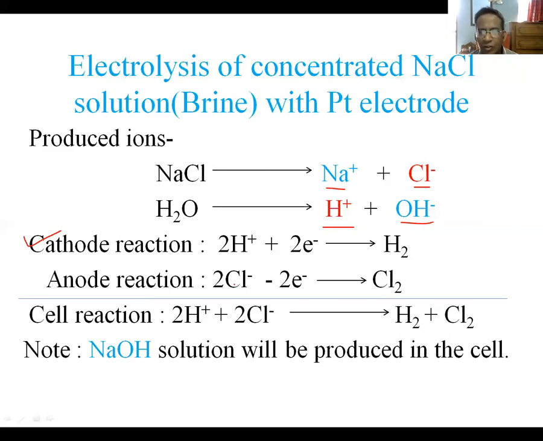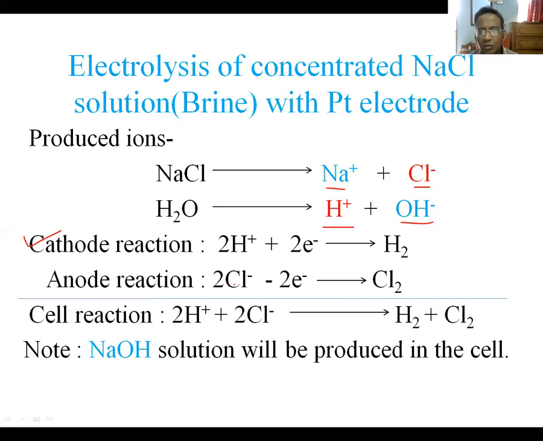If we find 2 hydroxide ion in the solution, we shall get 2 lakh chloride ion in the solution. That is, the concentration of chloride ion is very high. For the high concentration, chloride ion gets chance to be oxidized at the anode in this case.